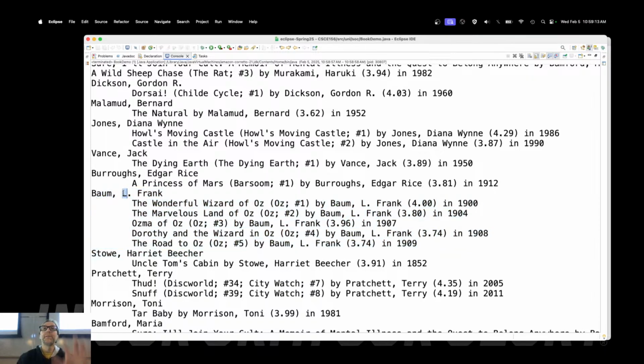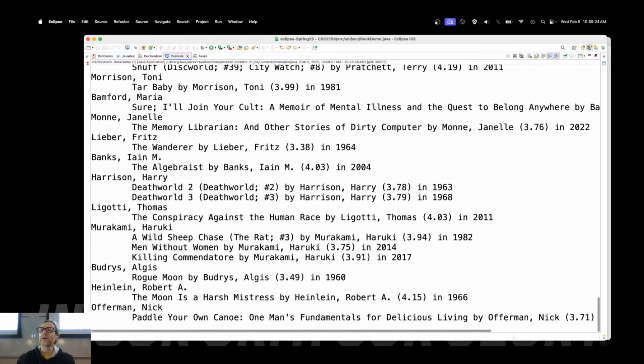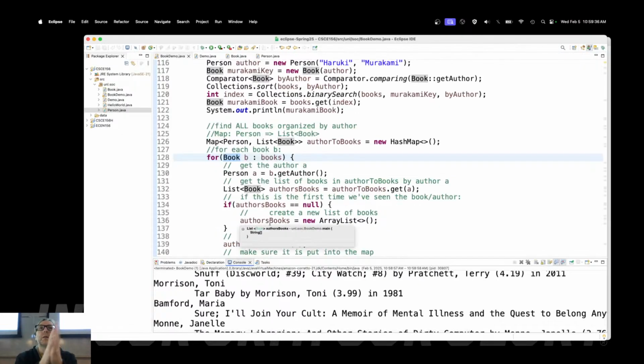Because there aren't 5 Frank L. Baums. There's 1 Frank L. Baum, and that other Frank L. Baum in that other book is equal to this Frank L. Baum over here. So it ends up consolidating those all together. All 3 Haruki Murakami books are together now, too. Right? Looks like we've got Harry Harrison right there as well. All right. Questions on this?